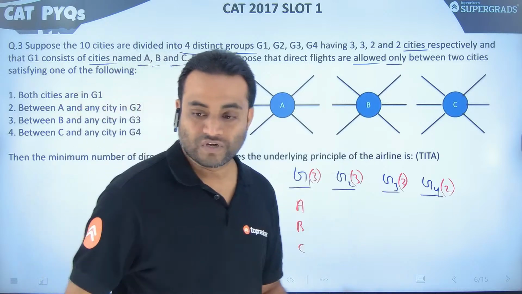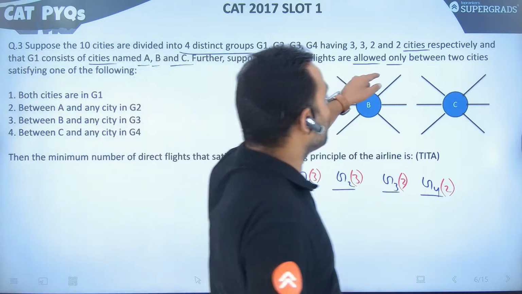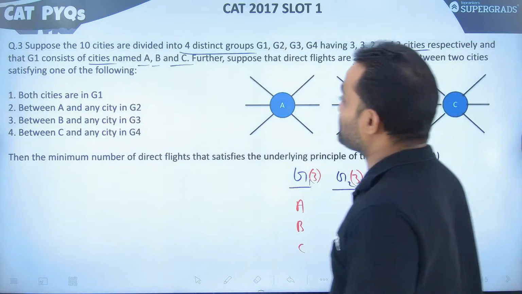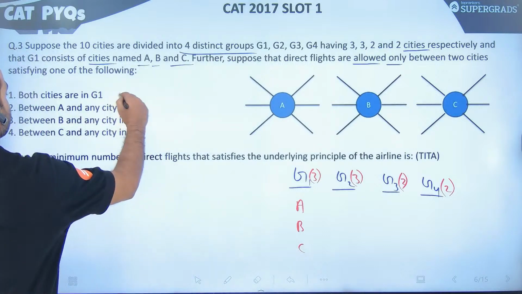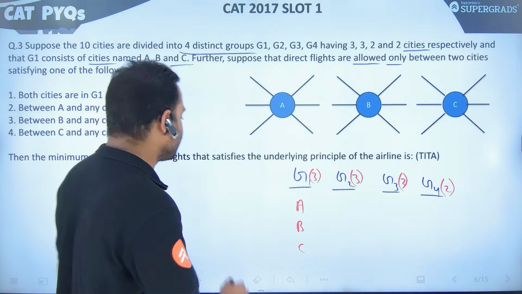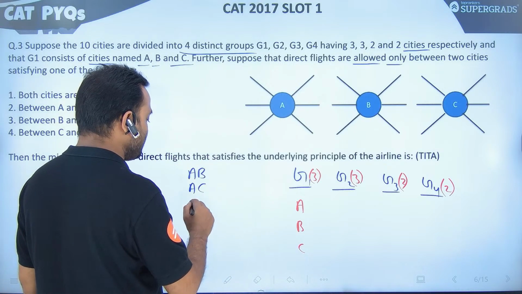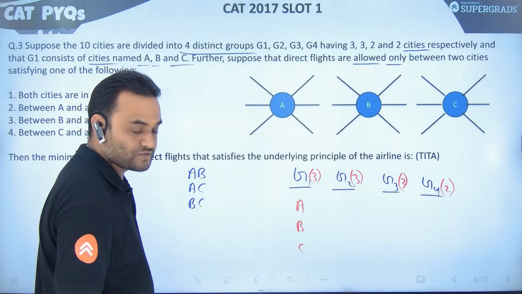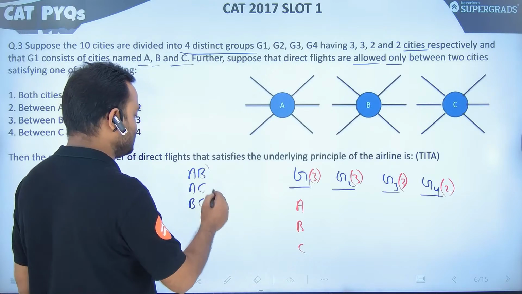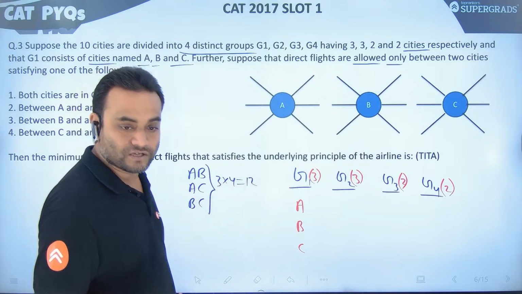Now, it says that direct flights are allowed only between two cities, satisfying one of the following. Both cities are in G1, A, B, C. So it could be flights between AB, flights between AC, flights between BC. Three pair of cities. So 3 into 4. We will have 12 direct flights here.